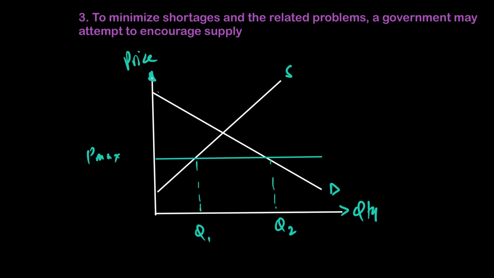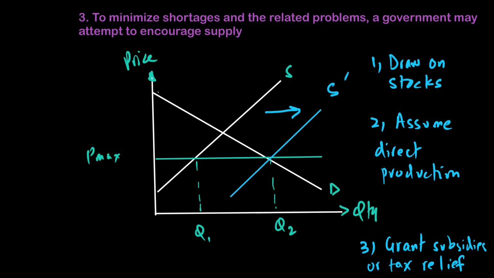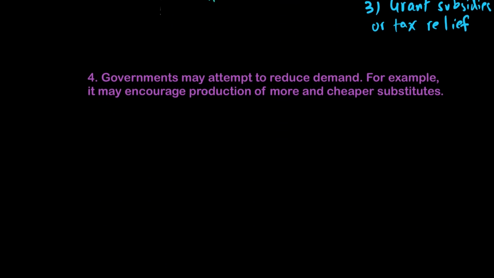Now, if the government wants to get rid of this shortage, what if they do that by actually increasing supply? If they increase supply, the supply curve shifts to the right, and this will result in the shortage being eliminated and the price going down. Now, what are the ways we can do that? Number one, if it has stocks, it can draw on stocks. Number two, it could assume direct production of a good, or even sometimes grant subsidies or tax relief to producers to increase supply. Lastly, the government can also reduce the demand for the good.